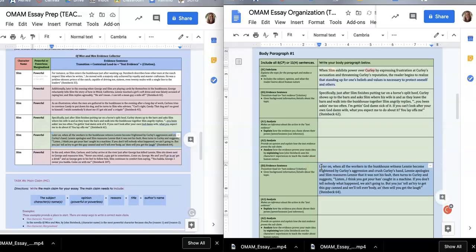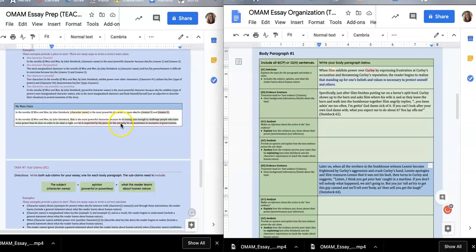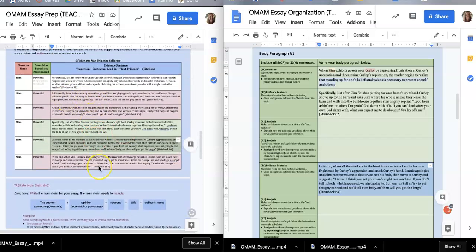Okay, now I'm going to go to the second body paragraph and just get this done so I don't have to open this document again. My second body paragraph is going to be about how he's respected by his peers for empathy he demonstrates in moments of great tension. I have three that I showed that would work in this moment, but before I did this video, I decided I was going to use this one here and this one down here.